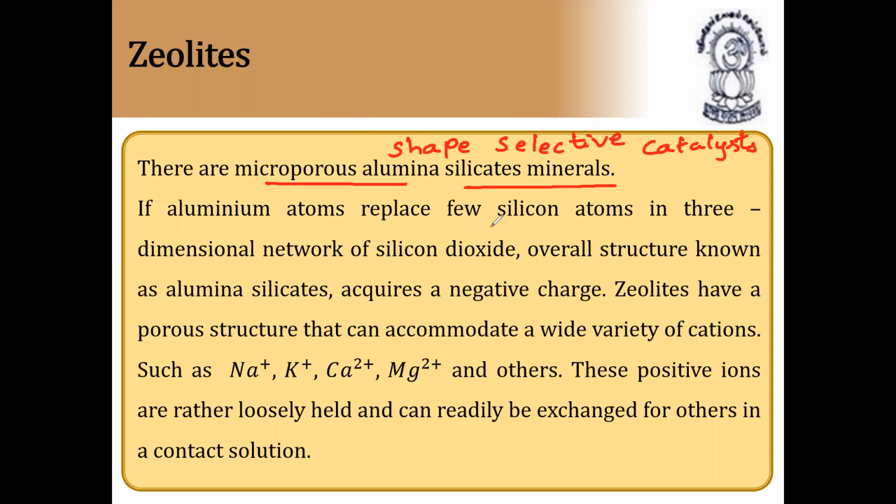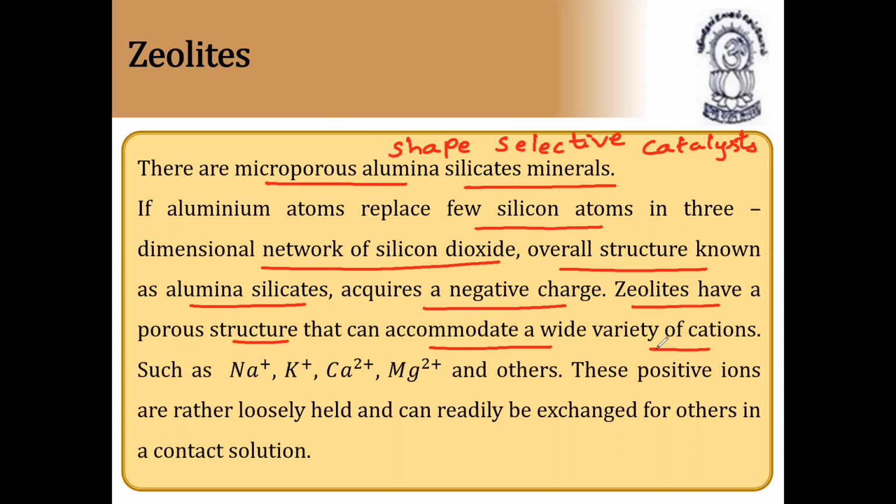If aluminum atoms replace a few silicon atoms in the three-dimensional network of silicon dioxide, the overall structure, known as alumina silicate, acquires a negative charge. Zeolites have a porous structure that can accommodate a wide variety of cations, such as sodium, potassium, calcium, magnesium, and others. These positive ions are rather loosely held and can readily be exchanged for others in a contact solution.